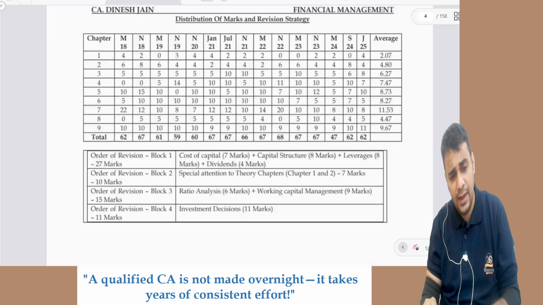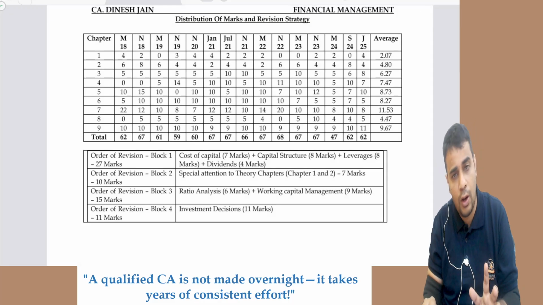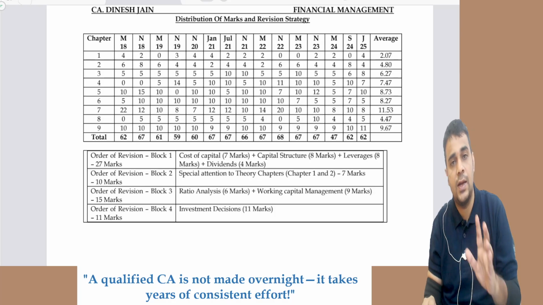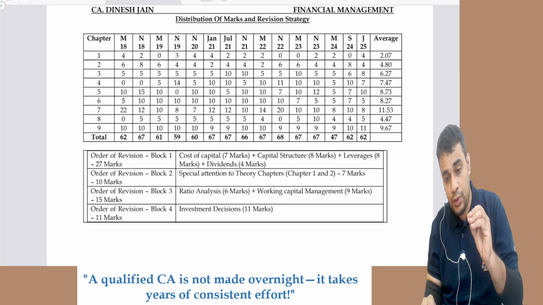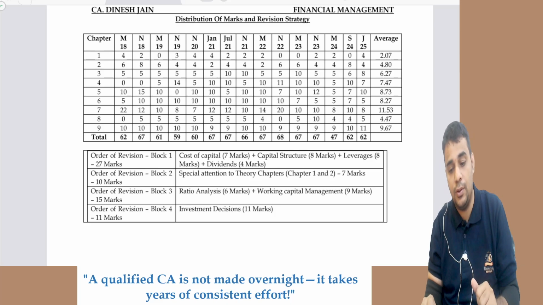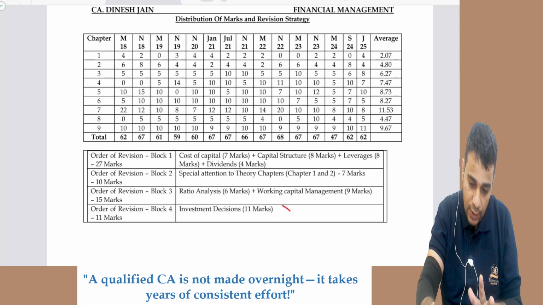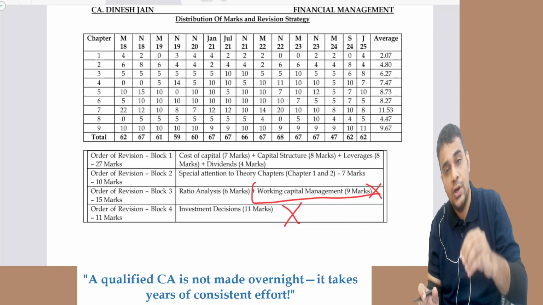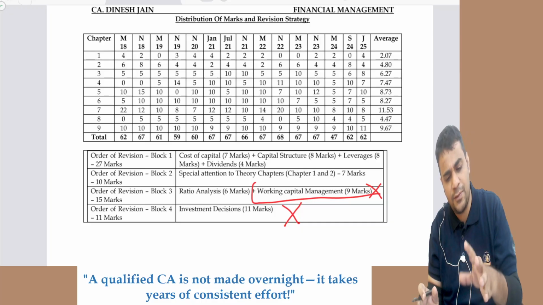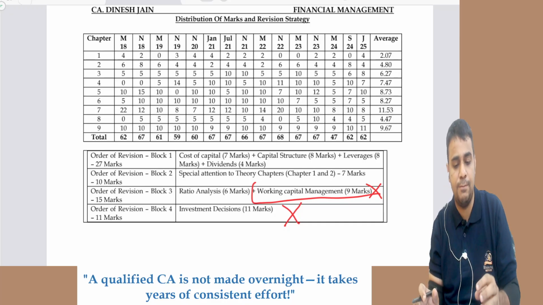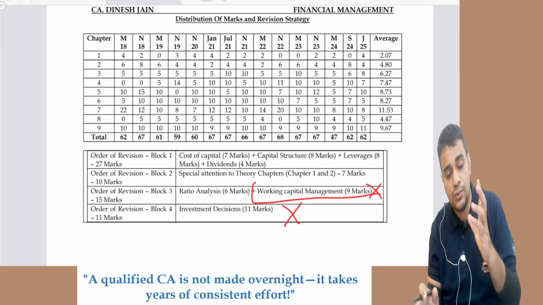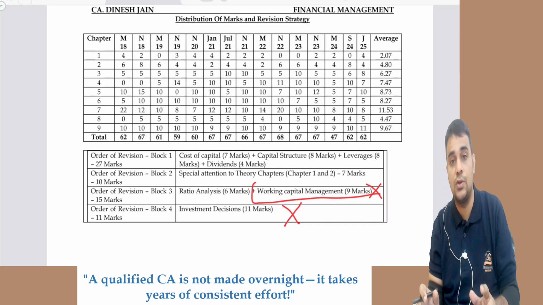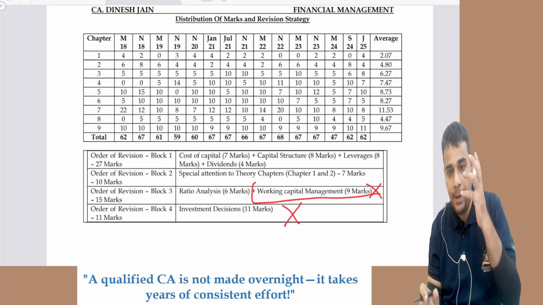Now coming to FM also we have done the same thing. We have created block methods. We have advised which are the important blocks. In fact, FM syllabus plays with your mind also. Assume that this chapter is not there in the syllabus and this chapter is not there in the syllabus. The syllabus will look like there's nothing much in it, because you will find that very small chapters are there. Cost of capital is very simple, leverages is very simple, capital structure slight bit of adjustments are there, dividends is very simple, ratio analysis is very simple. So once these two chapters are ignored, you will find that the syllabus is not huge. That's first a mental satisfaction you need.